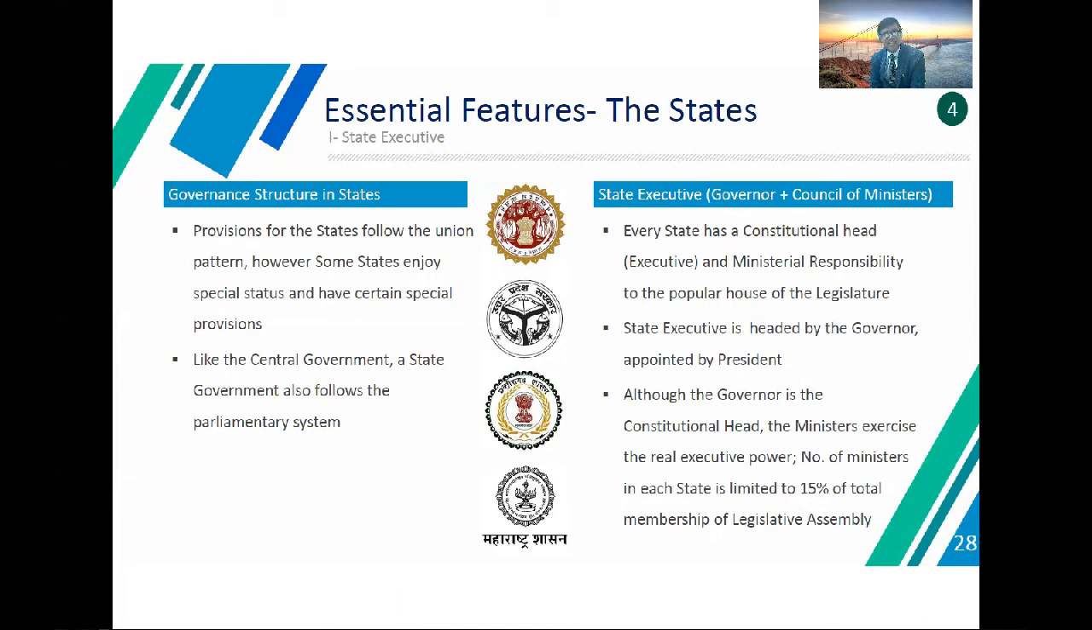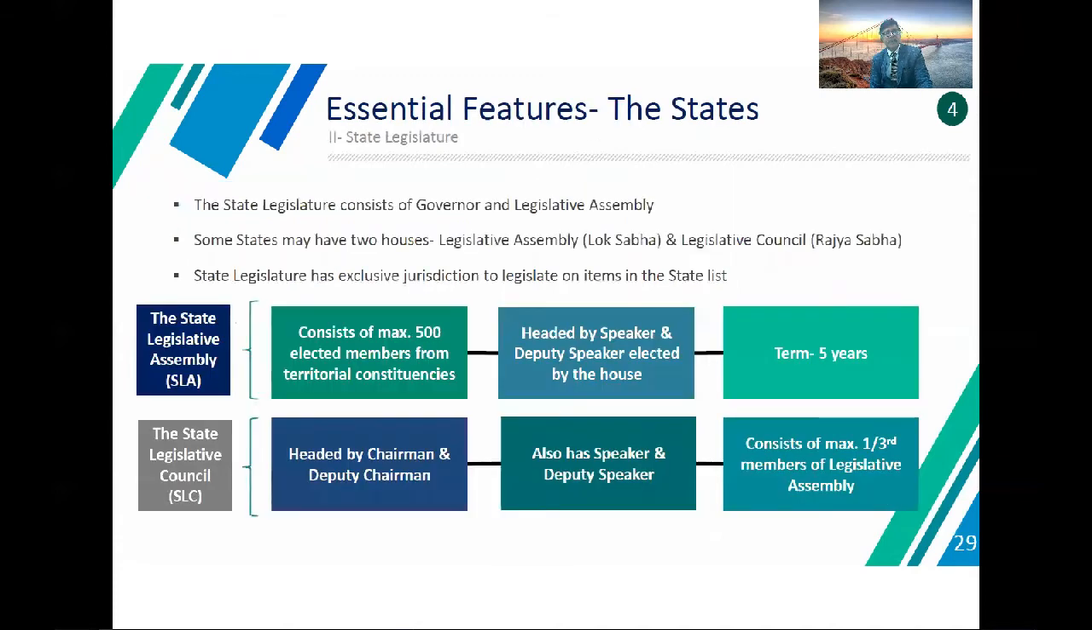Every state has a constitutional head, which is also known as the executive, and the ministers are responsible to the popular house of the legislature. The state executive is headed by the Governor, appointed by the President. The Governor is the constitutional head, while the ministers exercise real executive power. The number of ministers in each state is limited to 15 percent of the total members of the legislative assembly.